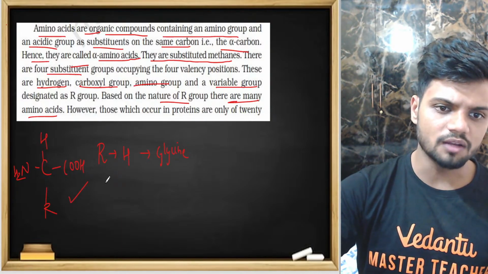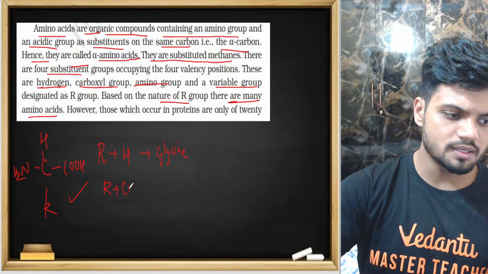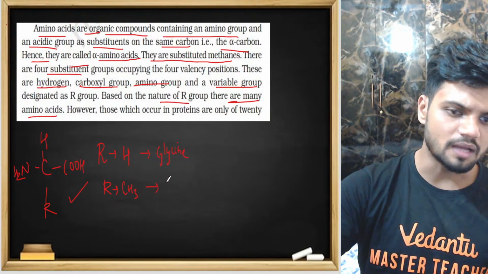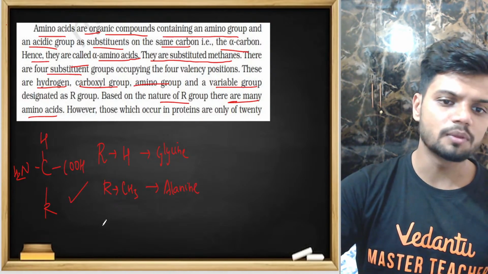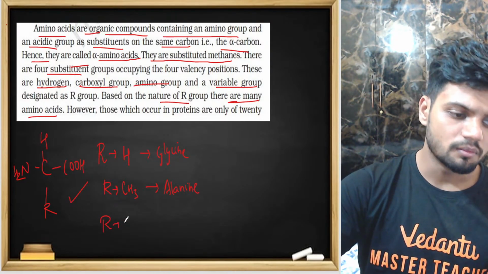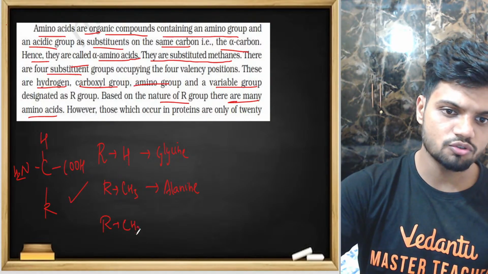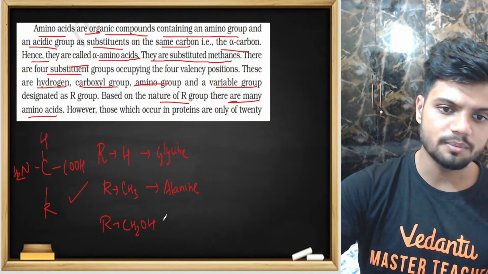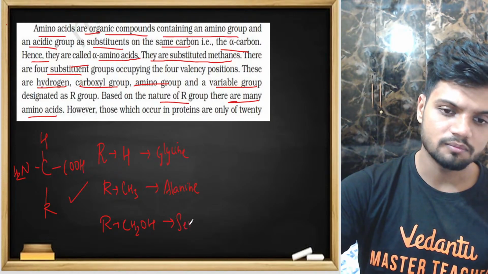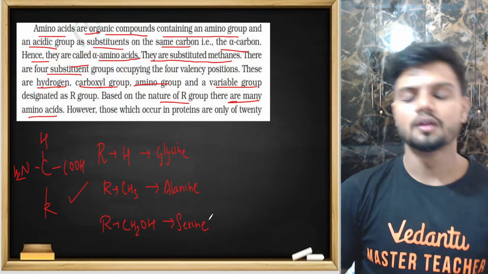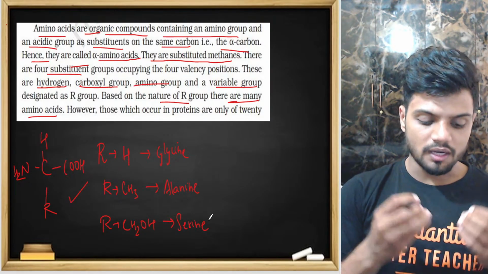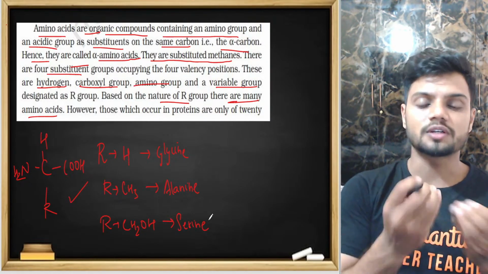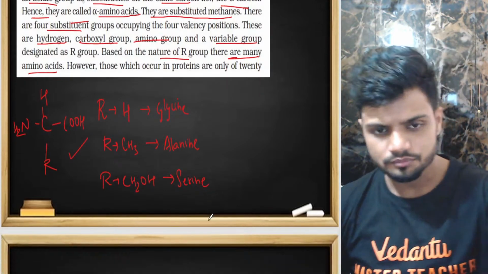If I make this R group a CH3 methyl group, it becomes alanine. If I make it hydroxymethyl, CH2OH, it becomes serine. So based on which R group is present, a particular amino acid can vary.